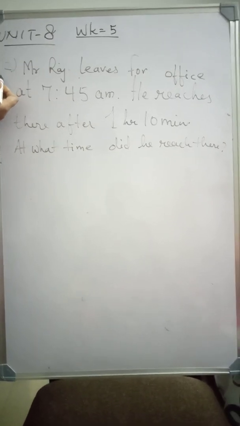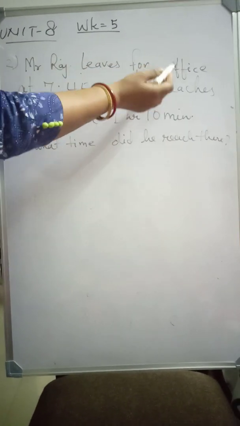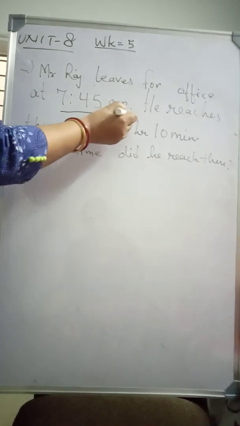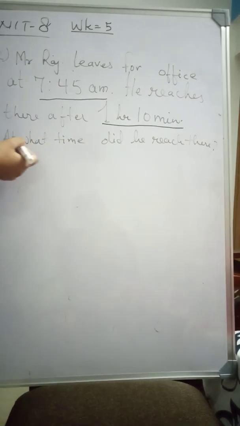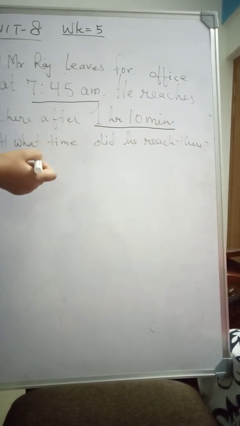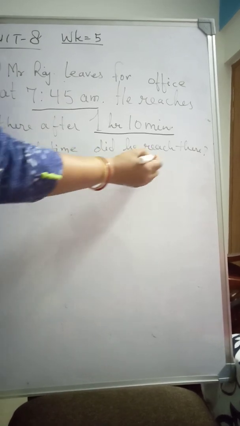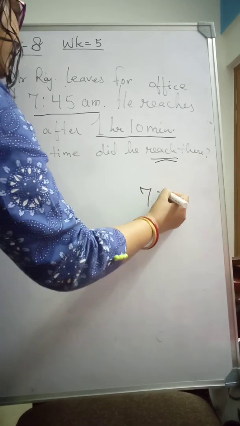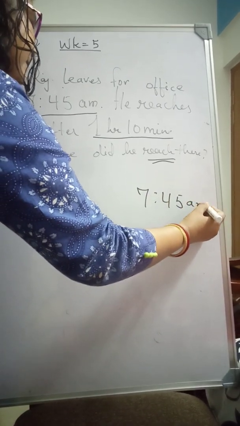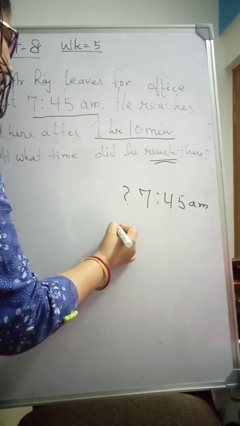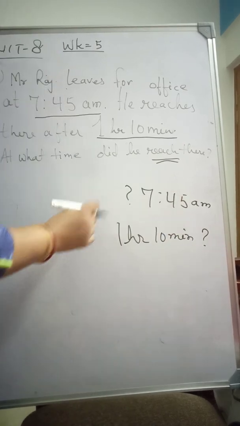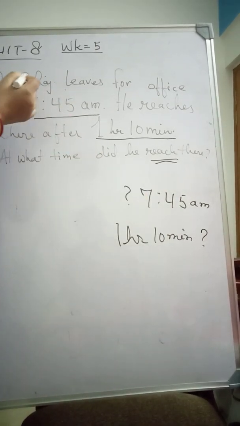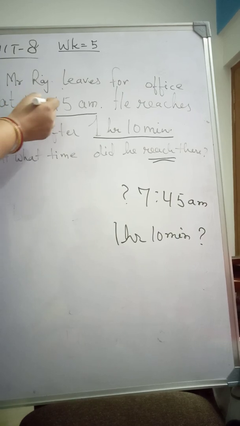Now question number 2. Mr. Raj leaves for office at 7:45 a.m. He reaches there after 1 hour 10 minutes. At what time did he reach there? So this 7:45 is 7:45 a.m., and 1 hour 10 minutes is the duration. This is the question. Now here Mr. Raj leaves for office at 7:45 a.m.